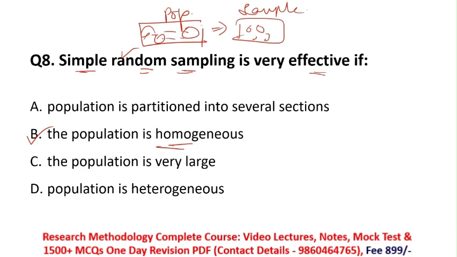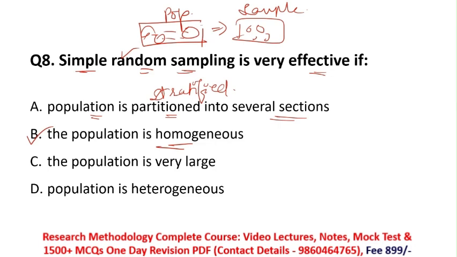We'll see the incorrect options as well. One option is that the population is partitioned into several sections. No, when your population is partitioned into several sections, in this case you will use stratified sampling, because in stratified sampling the population you have is heterogeneous.